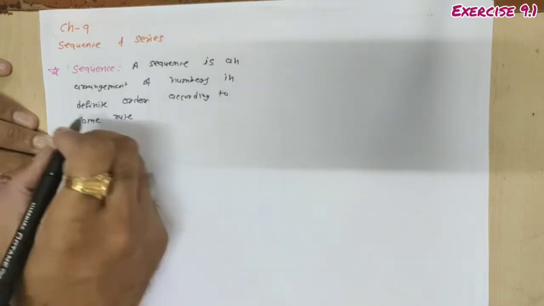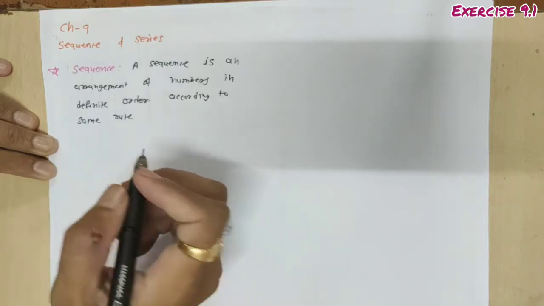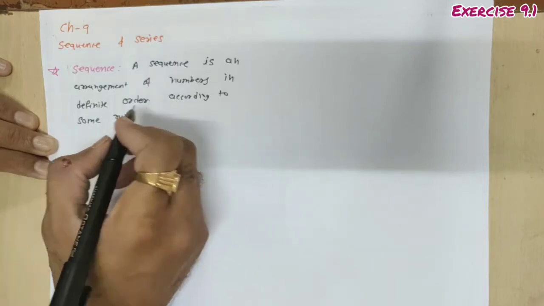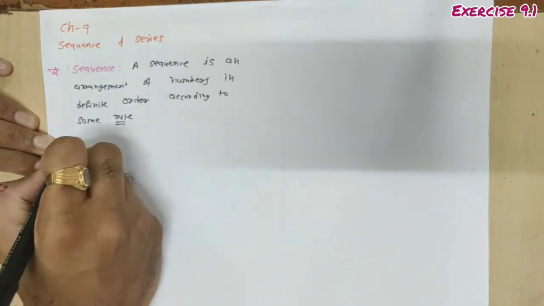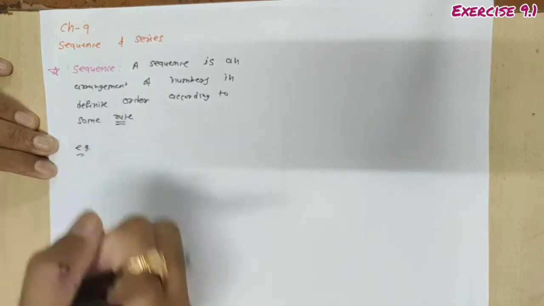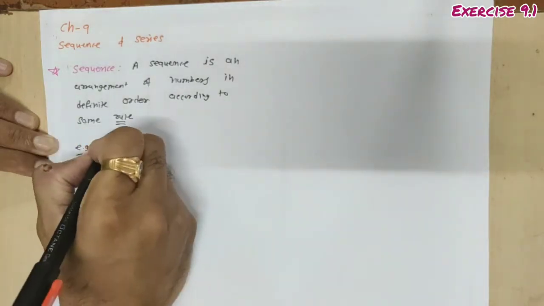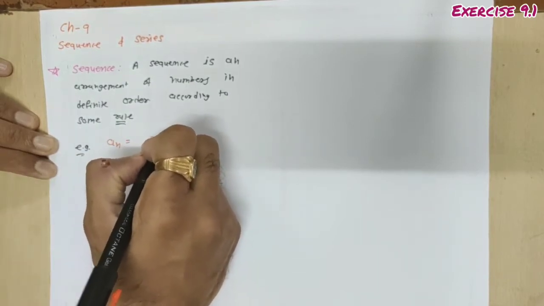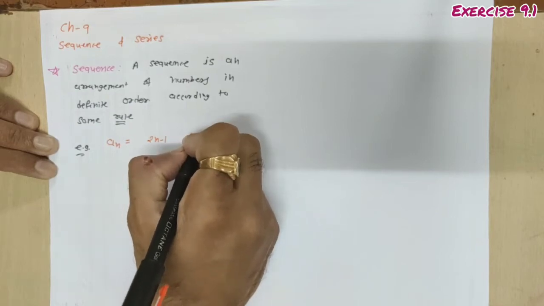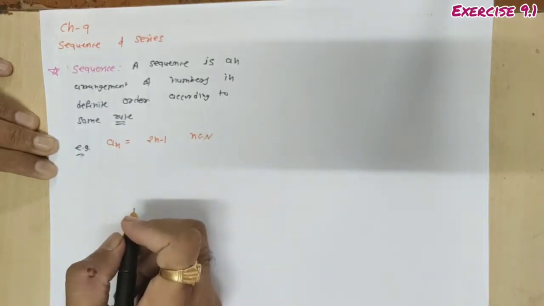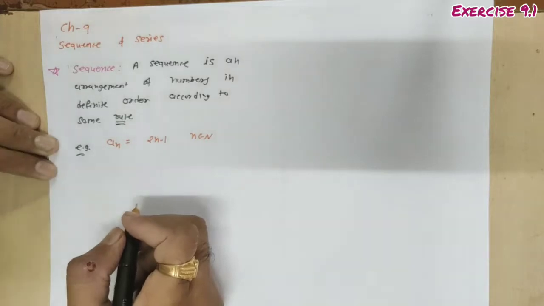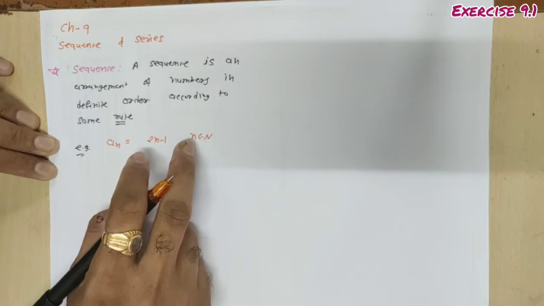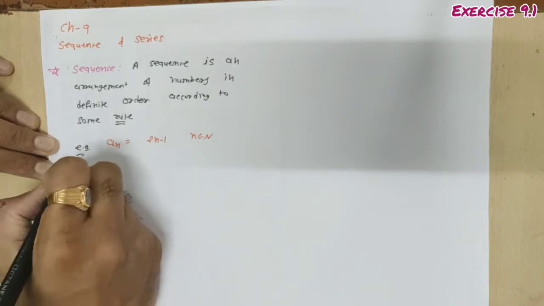Done? So we can say sequence is nothing but a function, because it's an arrangement of numbers according to some rule. For example, let's see how a rule works. Suppose we define a rule: an is 2n minus 1 and n belongs to natural numbers. So here the rule is 2n minus 1 and you have to take n as a natural number. So what are the numbers?